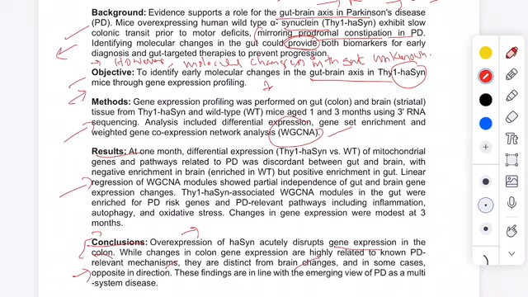Next: while changes in colon gene expression are highly related to known PD relevant mechanisms, they are distinct from brain changes and in some cases opposite in direction. These findings are in line with the emerging view of PD as a multi-system disease. When they expressed this particular protein in mice and collected tissues like gut and brain, they got different results. The gene expression in the gut region and in the brain of that mice are not the same.